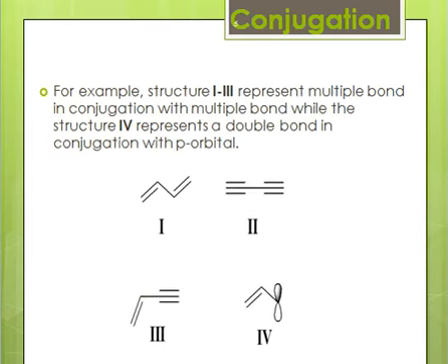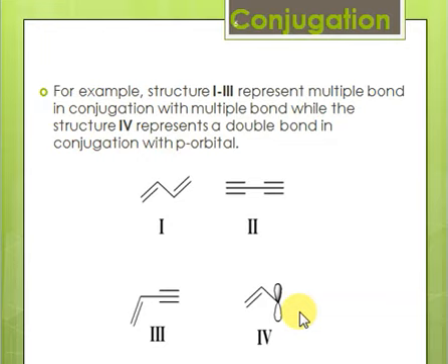Let's have a few examples of conjugated systems. Here, structures 1 to 3 represent a multiple bond in conjugation with a multiple bond. Here we have a double bond in conjugation with a double bond, here a triple bond in conjugation with a triple bond, and here a double bond in conjugation with a triple bond. So all three types of systems can exist. In the fourth structure, we have a double bond, and next to it is a p orbital. So this is also a type of conjugated system.